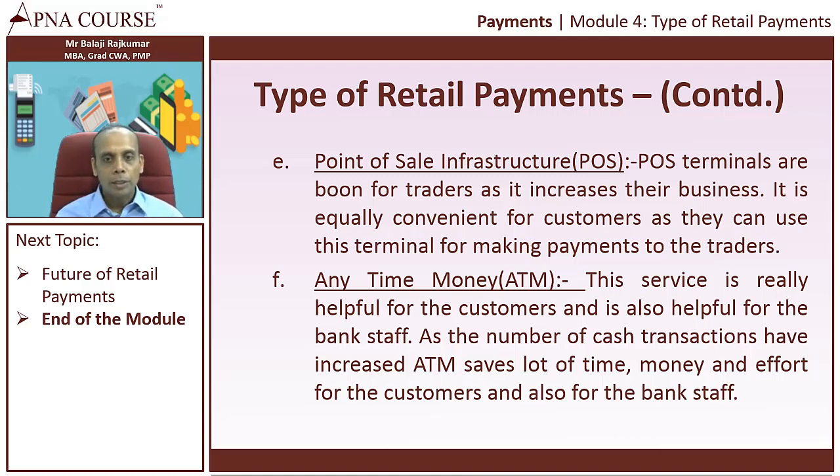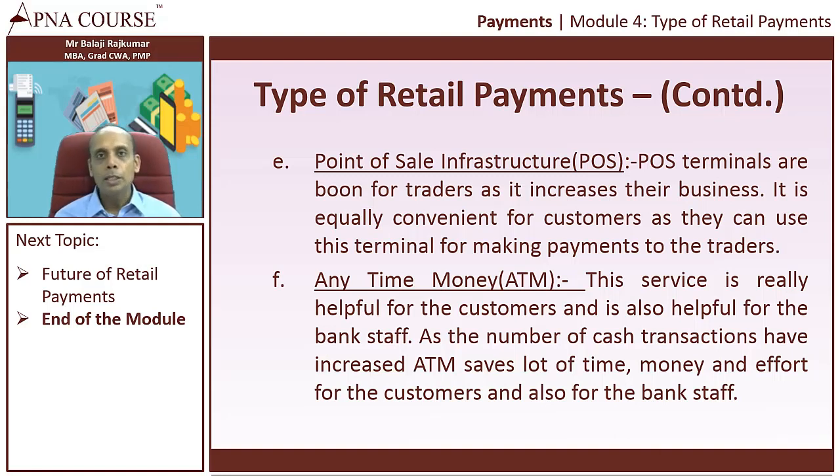As the number of cash transactions has increased, ATM saves a lot of money, time and effort. When I say money, see, for example, you need to travel to the bank the next day, and it will take a lot of time, and you need to pay for the cab fare and all those things. But an ATM can be anywhere. If you are having an account with a bank A, it's not that you will have to go to that particular branch ATM.